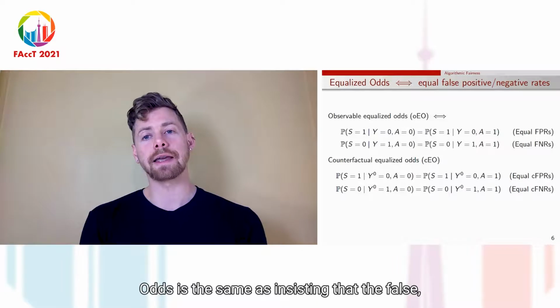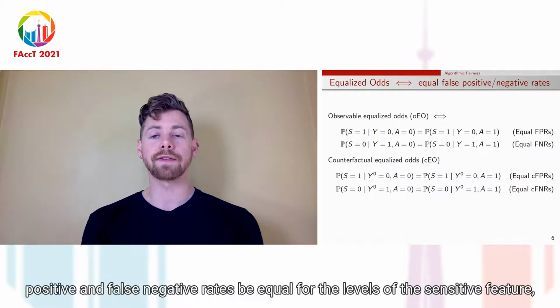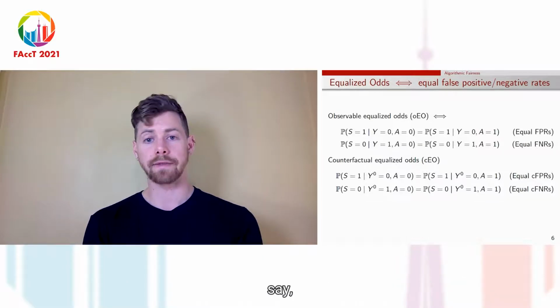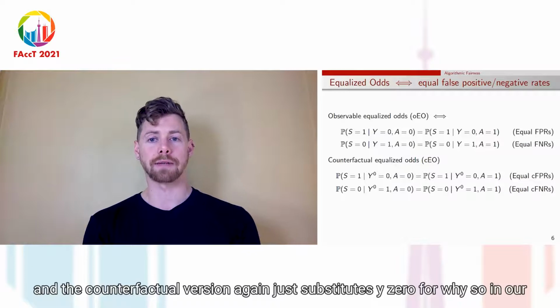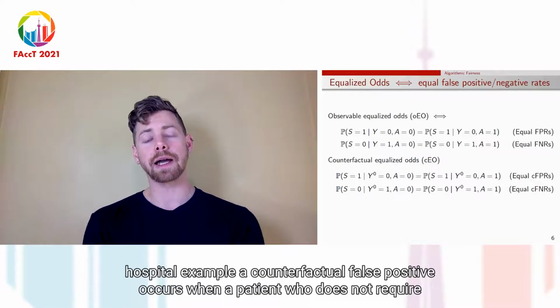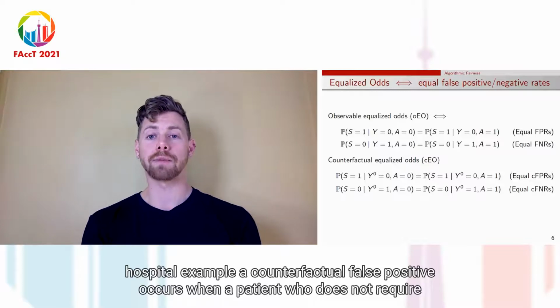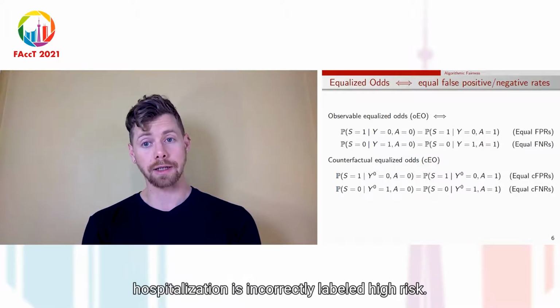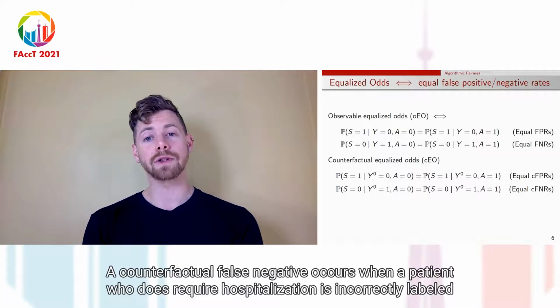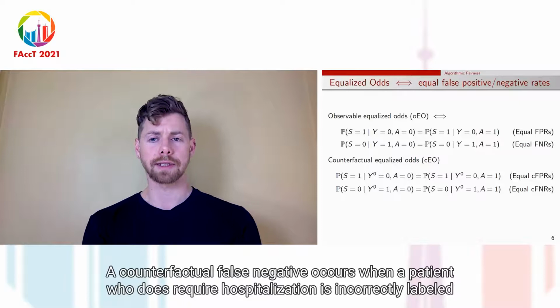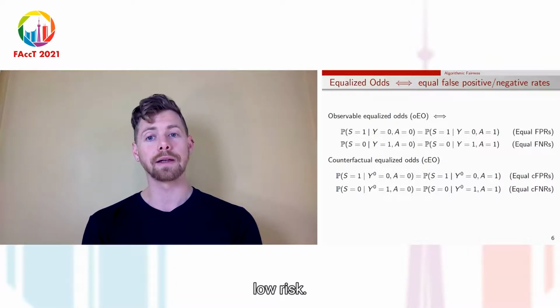Equalized odds is the same as insisting that the false positive and false negative rates be equal for the levels of the sensitive feature, say for Black patients and white patients. And the counterfactual version, again, just substitutes Y0 for Y. So in our hospital example, a counterfactual false positive occurs when a patient who does not require hospitalization is incorrectly labeled high risk. A counterfactual false negative occurs when a patient who does require hospitalization is incorrectly labeled low risk.